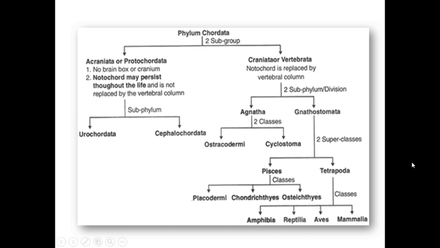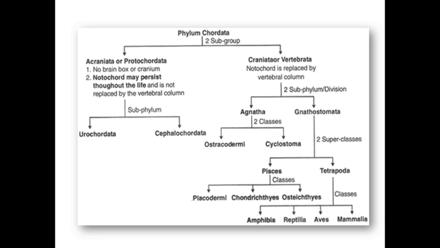And then what is Ostracodermi? And Cyclostomata. Ostracodermi means a fish-like animal, shell-skinned, jawless or armored fish, which was present in the Pelagic era. Now it is extinct. We can't exactly call them fish, but this aquatic animal belongs to the Ostracodermi.